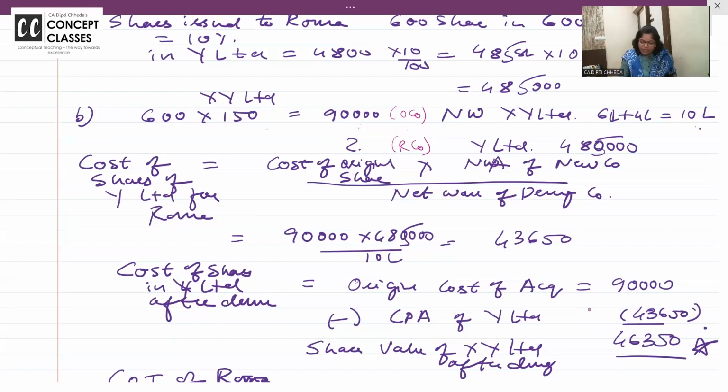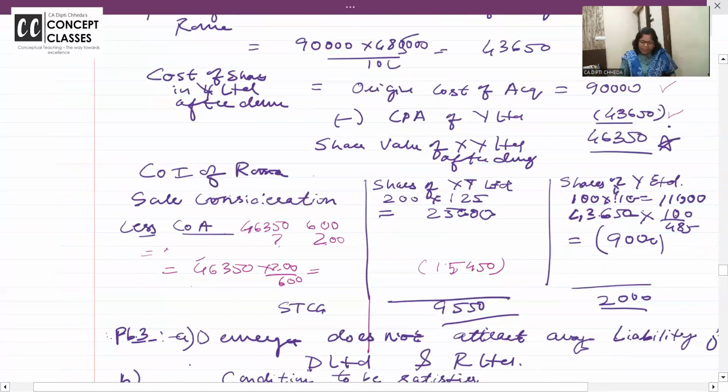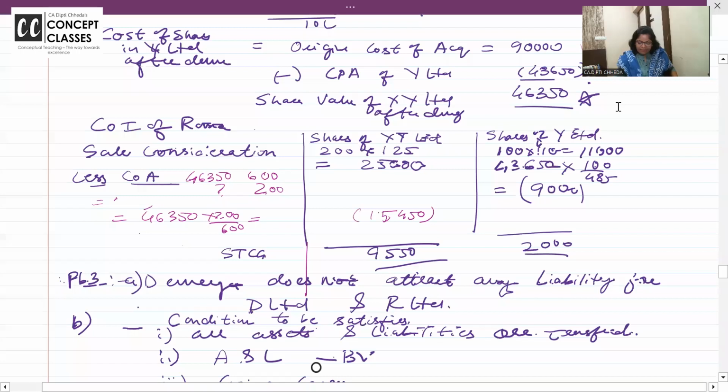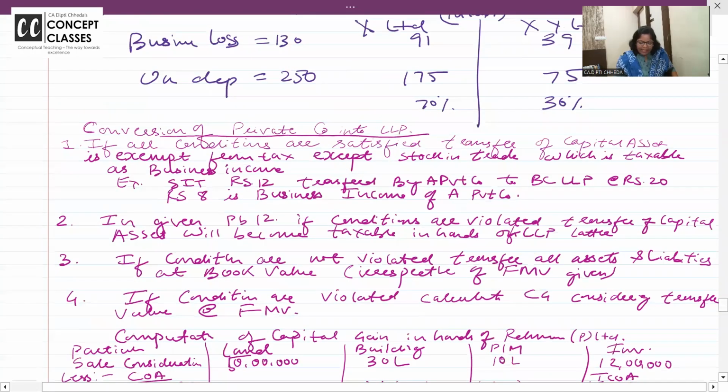So what is my cost of the shares in the new company? 43,650. Now, original shares I had for 90,000, so 43,650 is the cost in the new company. So I still have in the original company shares of 46,350 rupees, and this 46,350 is for the 600 shares. Out of that, for the part of the shares I sell, I can calculate the capital gain. This is there in your study material. You can check it. Will you be able to do it? If you write bit by bit answers, you will get very nice marks.